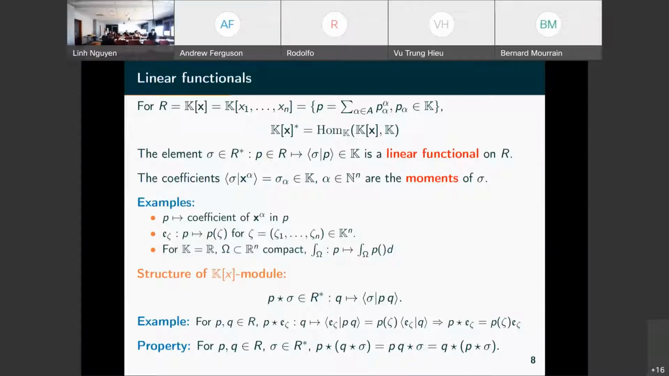Some examples of linear functionals. So one of them is the evaluation at a point. A very nice, very simple linear functional. We have the integral against the measure of a polynomial. So here I have some notation problems. This is also a linear functional. So if we take the measure which we define on the compact.